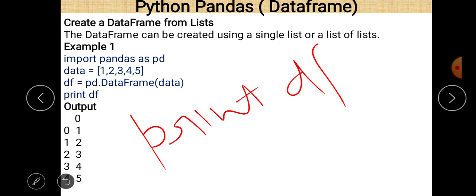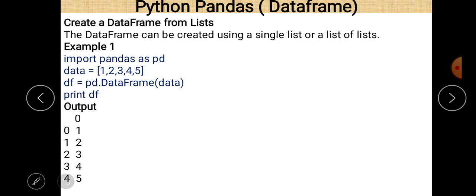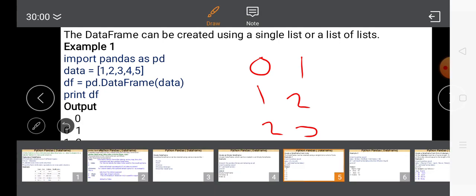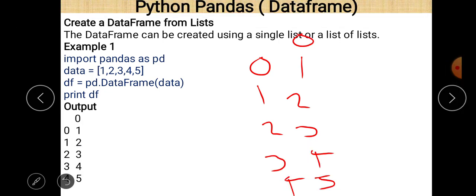So you can easily see the output here: the elements are 1, 2, 3, 4 and 5. And the index values are 0, which always starts from 0: 0, 1, 2, 3, 4. Also there is no index value for the column declared here, so the column is also defined by default as 0. So this is the first column and the only one column, so the column is also defined by 0. So this is a data frame with default index values and default column values.